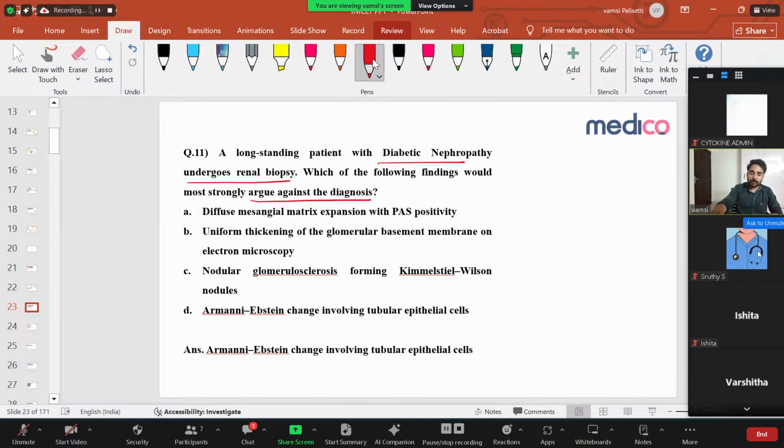Okay, so let us discuss diabetic nephropathy. What is going to happen here is, because of high glucose levels, it damages the glomerulus. It damages the glomerular basement membrane. Once it damages the glomerular basement membrane, slowly proteins from the body will leak into the urine. That is what is called albuminuria or microalbuminuria. And then slowly, the glomerular mesangium will undergo sclerosis. That is what is happening in diabetic nephropathy.